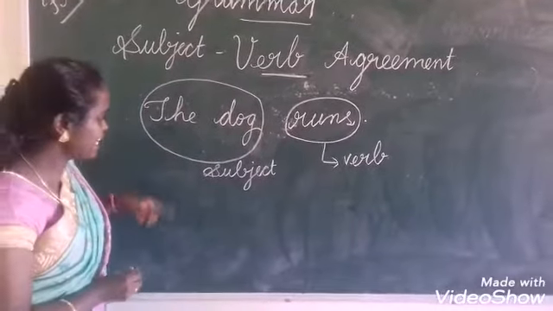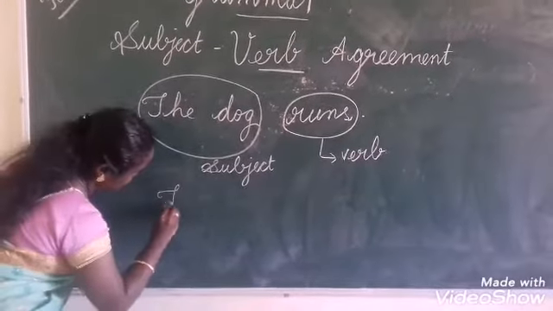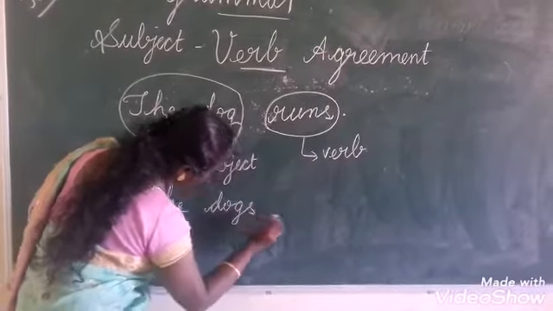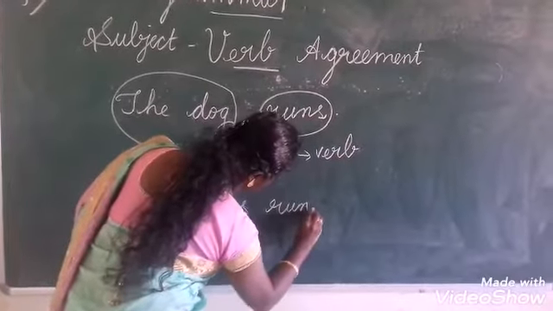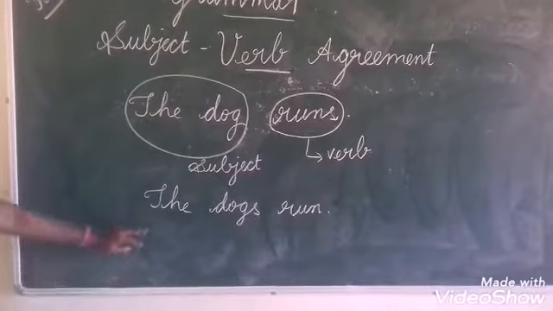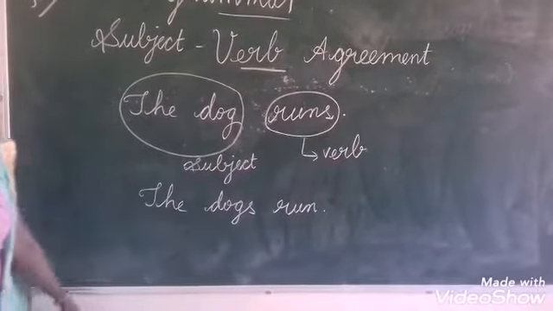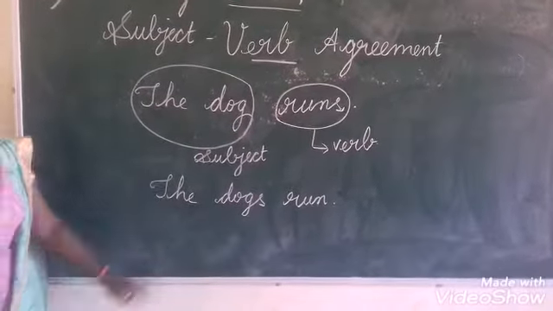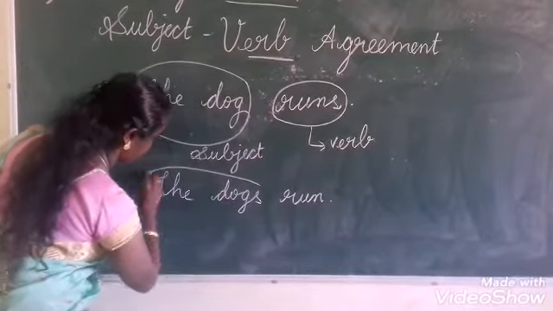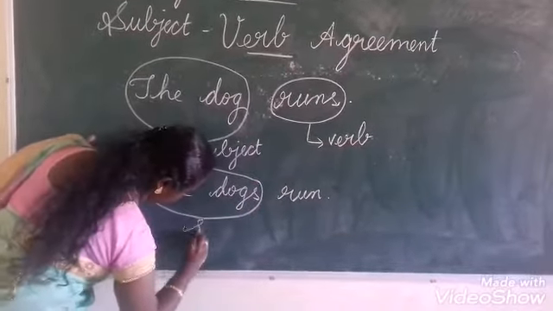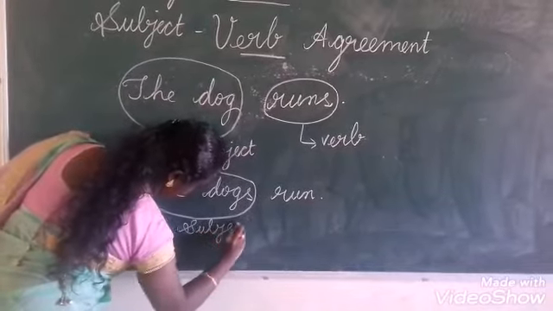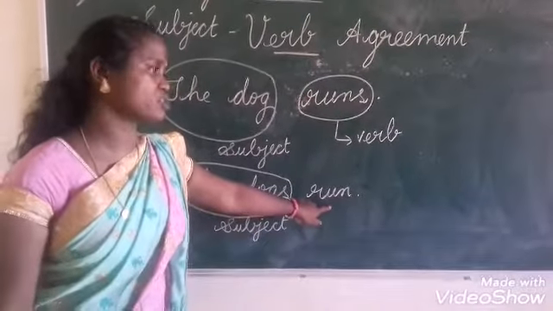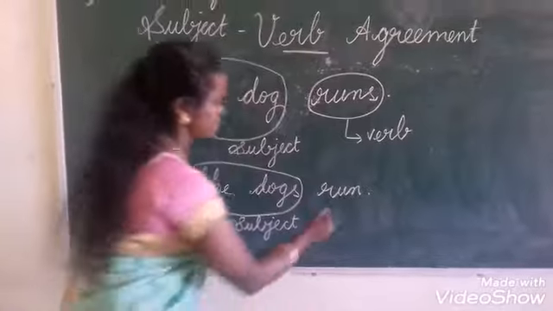Let us see another example. The dogs ran. Okay? The dogs ran. Here which is the subject? The dogs is the subject. Okay? What action? Ran. So ran is a verb.